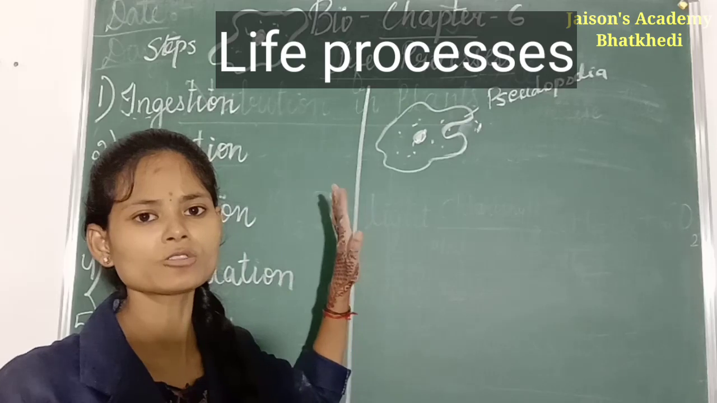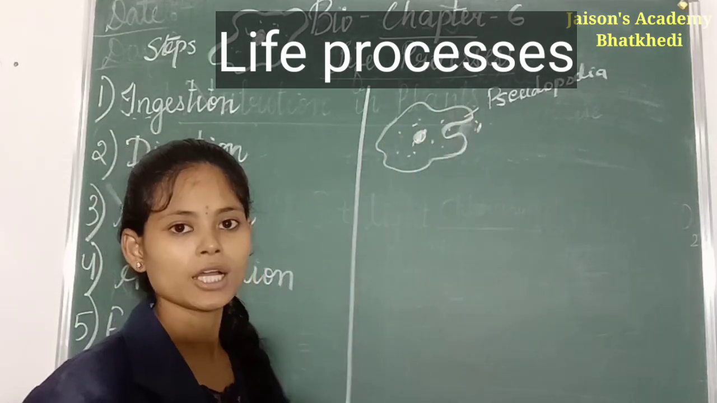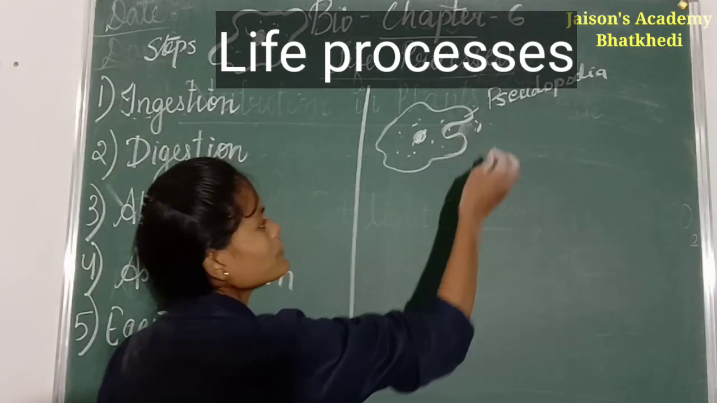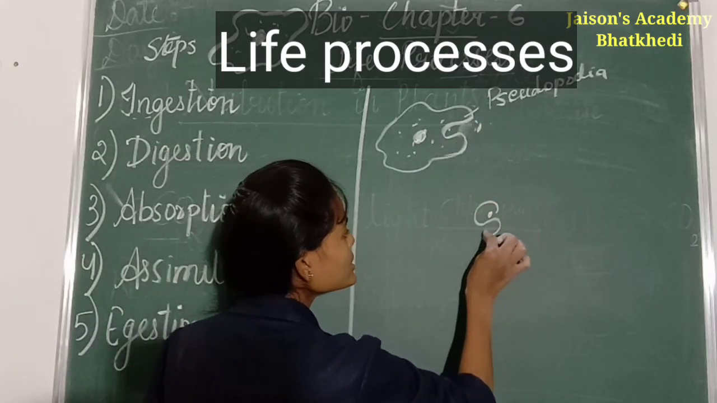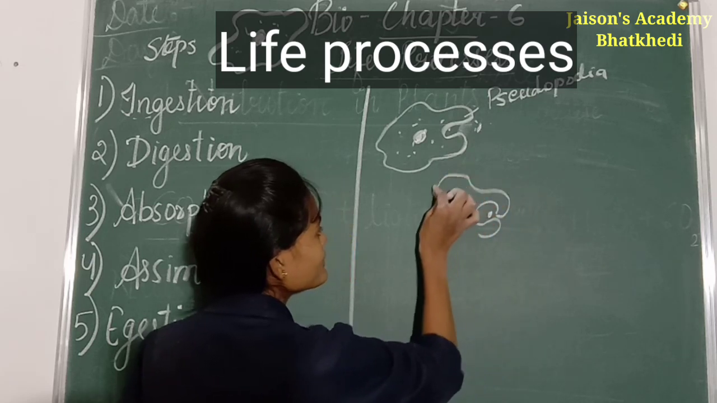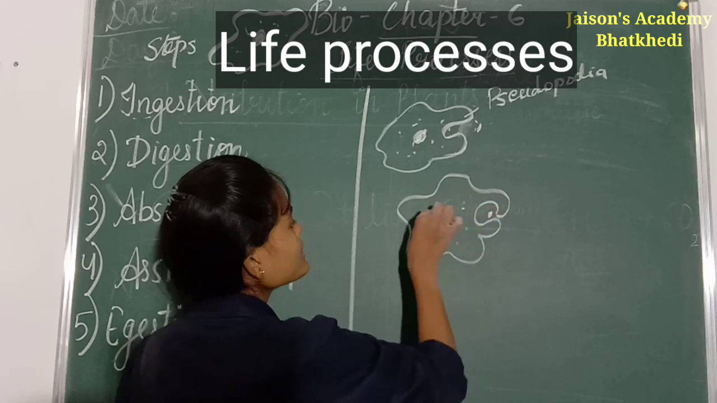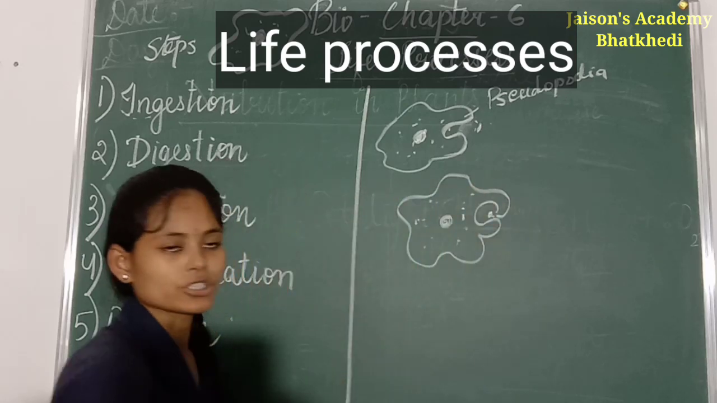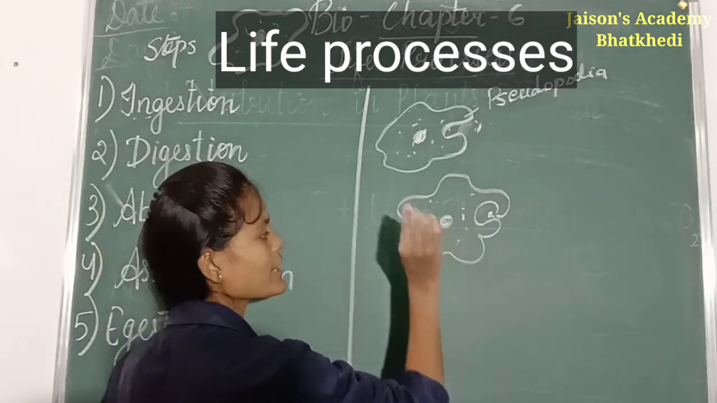Since there is no mouth, they are making false feet. That is pseudopodia. What will they do? They will engulf this food. So they will form pseudopodia near the animals like this, and they will ingest that organism into their body. This process is called ingestion. Now the food has entered the body of the amoeba, into the food vacuole.